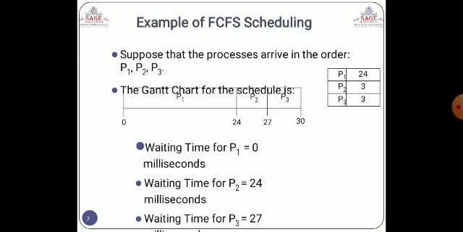The waiting time of process P1 is 0 milliseconds, as we know that P1 has the highest priority, so it doesn't have any waiting time and will start at the 0 level. Then the waiting time of P2 is 24, because P2 waits until the P1 process completes its execution. And P3 is the same as P2, because the P3 waiting time is the combination of P1 and P2, so that is 27.